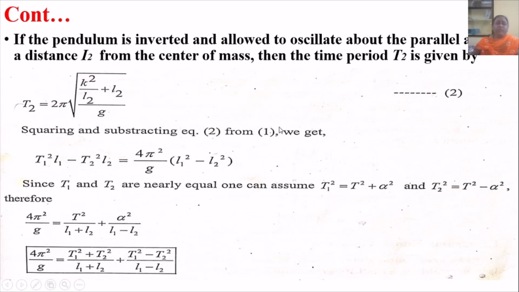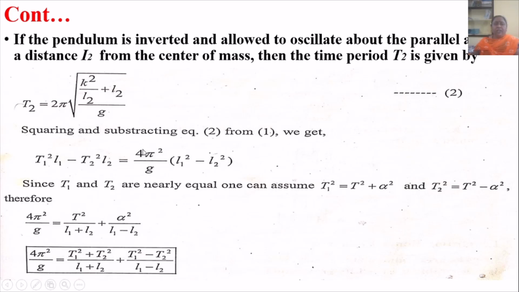If the pendulum is inverted and allowed to oscillate about the parallel axis at a distance L2 from the center of mass, the time period T2 is given by T2 equals 2 pi under root of (K square upon L2 plus L2) upon g.